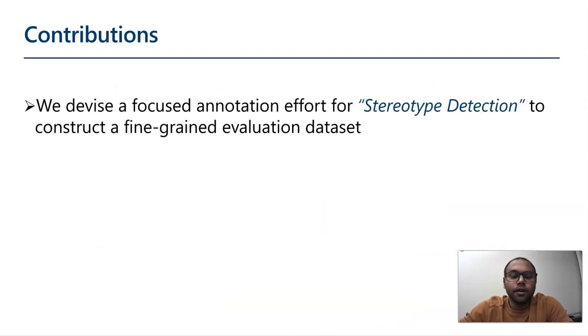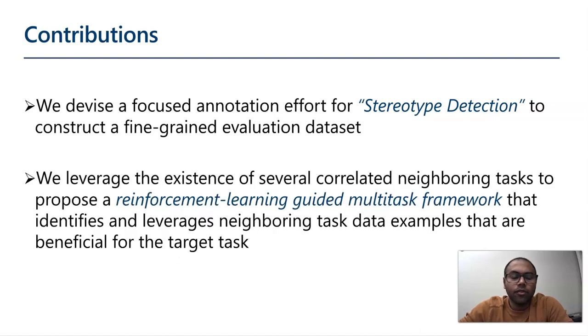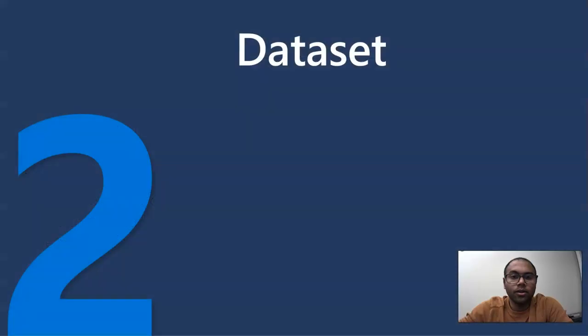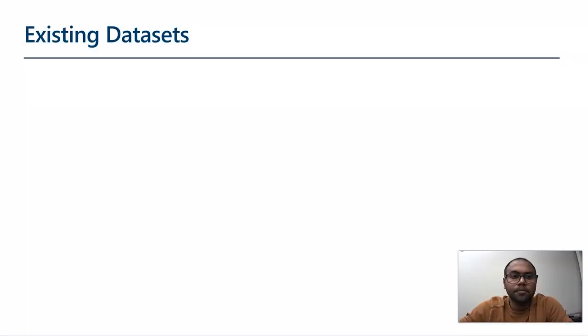In this paper, we first devise a focused annotation effort for stereotype detection to construct a fine-grained evaluation dataset. Followed by that, we leverage the existence of several correlated neighboring tasks to propose a reinforcement learning guided multitask framework that identifies and leverages neighboring task data examples that are beneficial for the target task, which is stereotype detection. Now I will go into the details of the dataset. First, I will describe the existing datasets, followed by the annotation procedure, and then the details of our dataset.